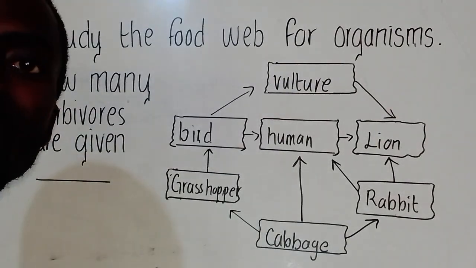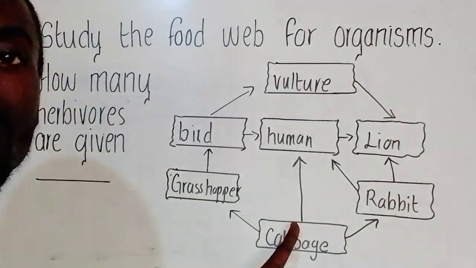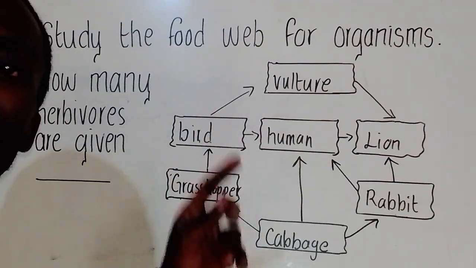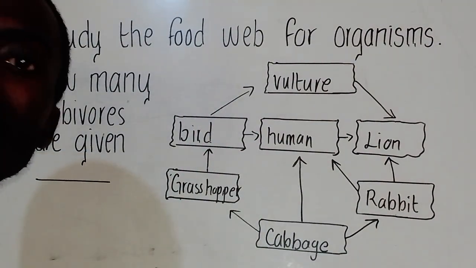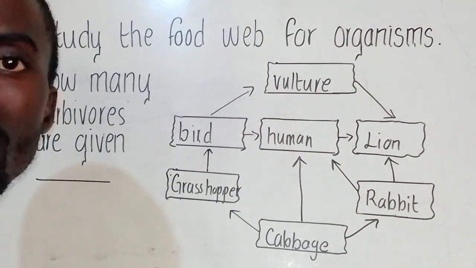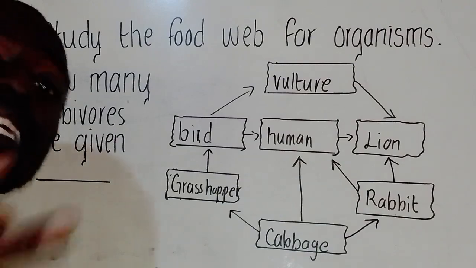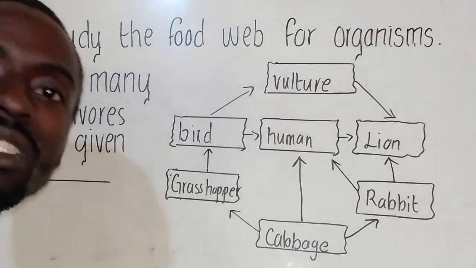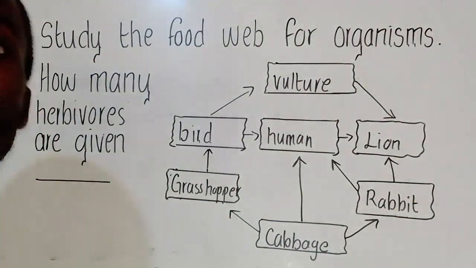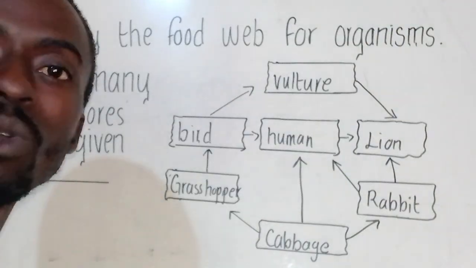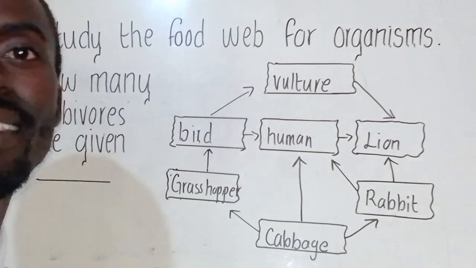Okay, now you need to understand that this plant here is a producer, so it is the one which starts the food web or the food chain. Why? Because it's able to produce its own food. So once the food is produced by the cabbage, it will be eaten by animals which do not make their own food. Animals in this case, we classify as consumers because they eat other organisms.